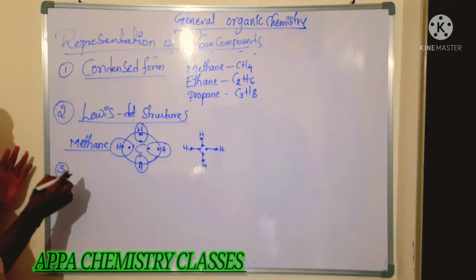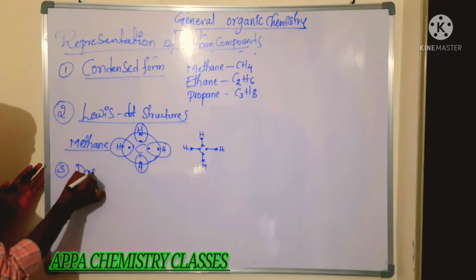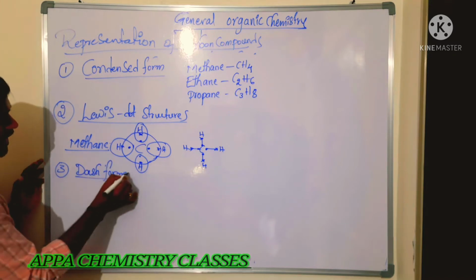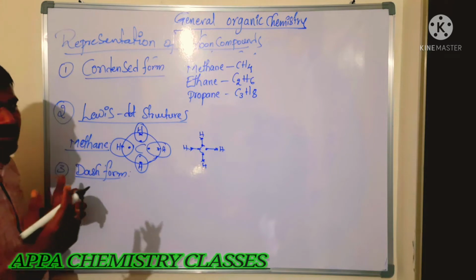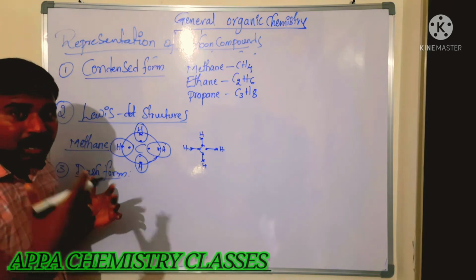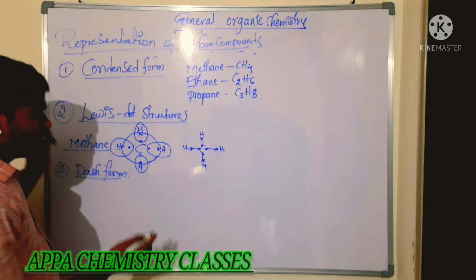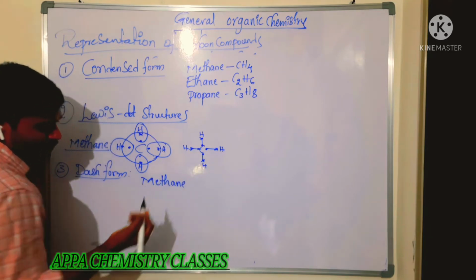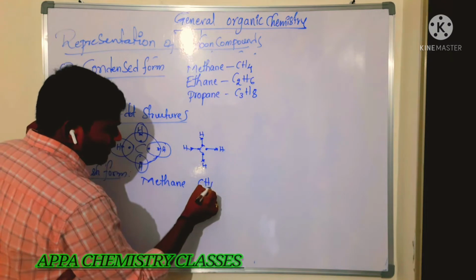Next is dash form. Dash form in the sense, we have to represent the bond between the atoms in the form of a dash. For example, if I am taking methane, the condensed form is CH4.